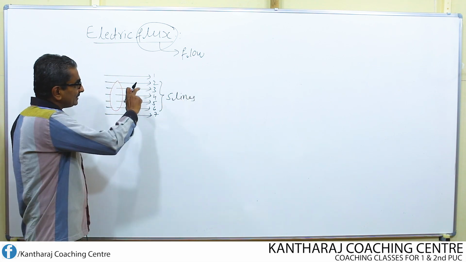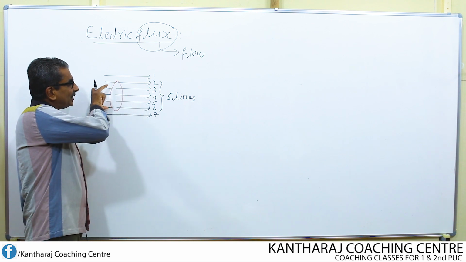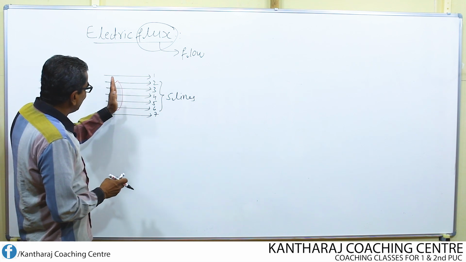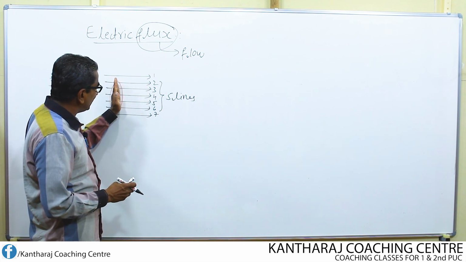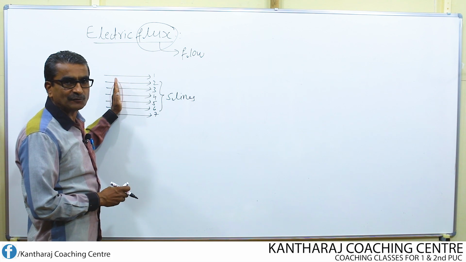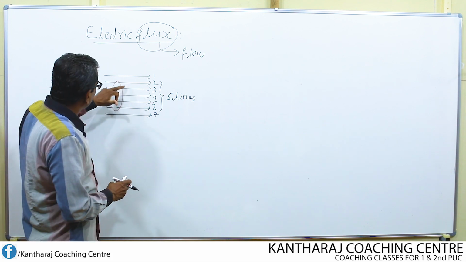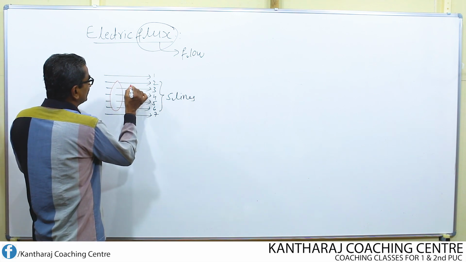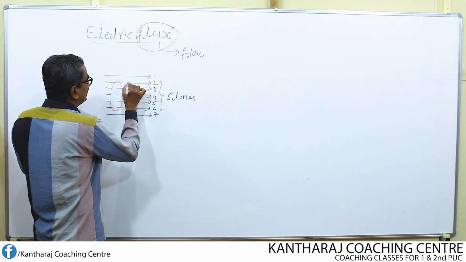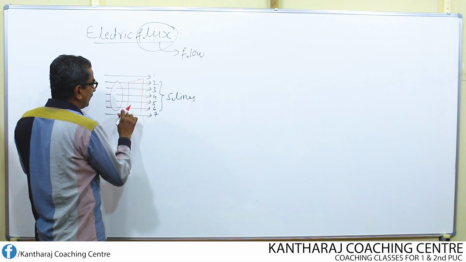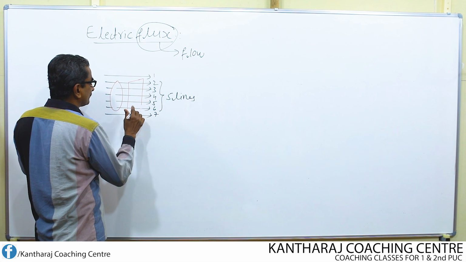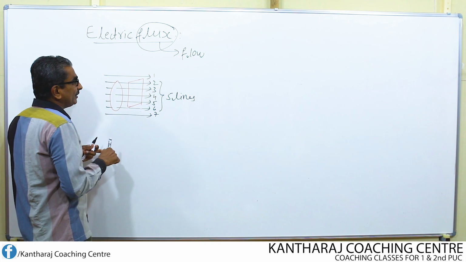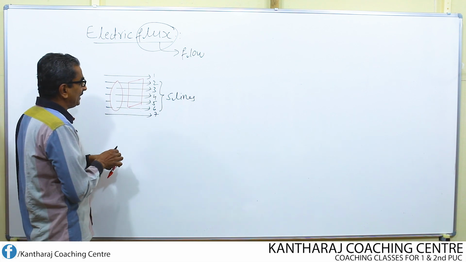This is the number of lines of force that passes through an imaginary area. I have kept the area perpendicular to the electric lines of force, but I have taken a circular area. Instead of a circular area, you can also consider a square or rectangular shaped area like this.